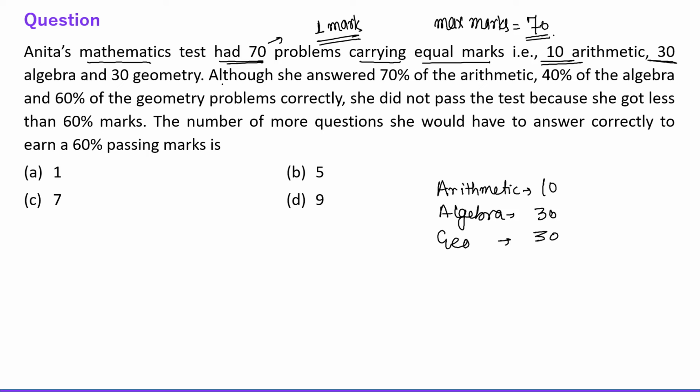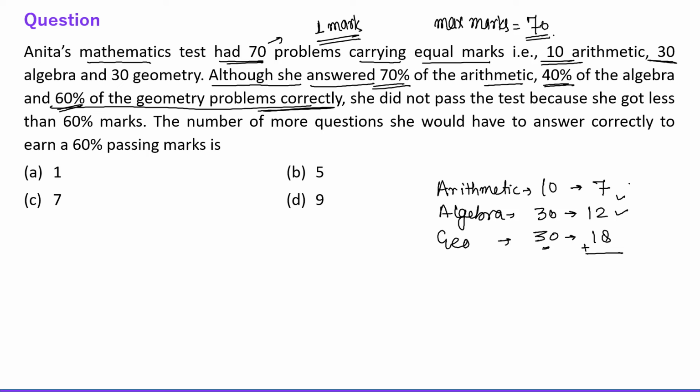Fine. After that, she answered 70% of the arithmetic, 40% of the algebra, and 60% of the geometry problems correctly. 70% of the arithmetic means 7. 40% of algebra, 40% of 30 is what? 12. And 60% of 30 is what? 18, right? So just add all the numbers. 12 and 7, 19, 19 and 18, 37. So she answered 37 questions correctly, right?